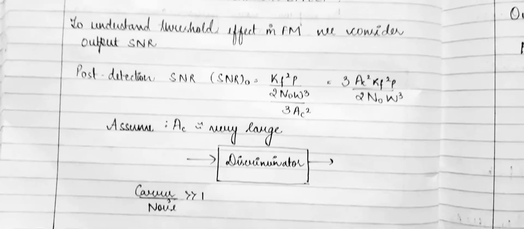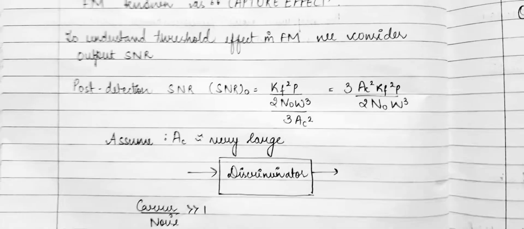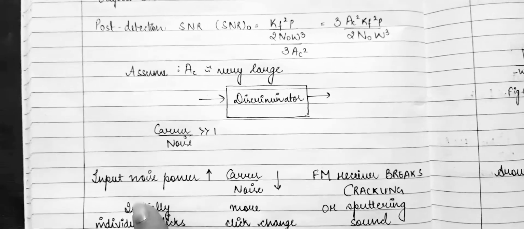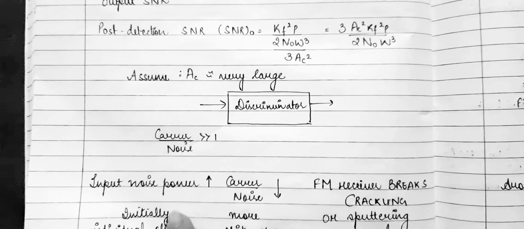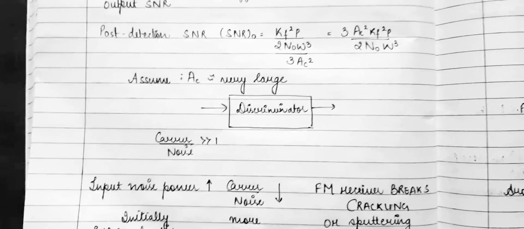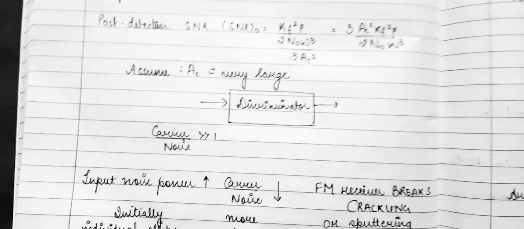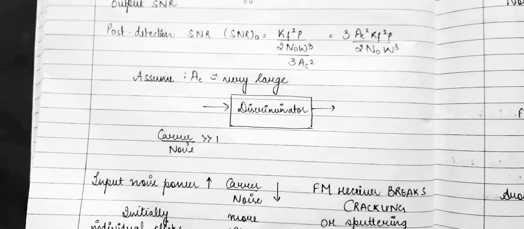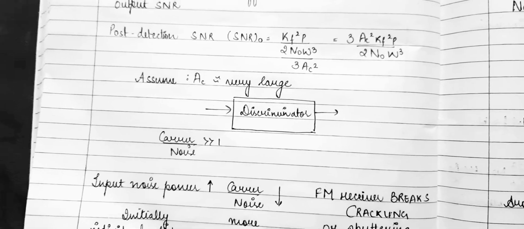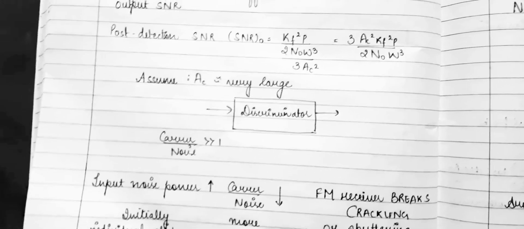But because of some undesirable circumstances in transmission, the input noise power increases, then carrier to noise power decreases, which damages the FM receiver. Initially, individual click sounds are there at the receiver output.